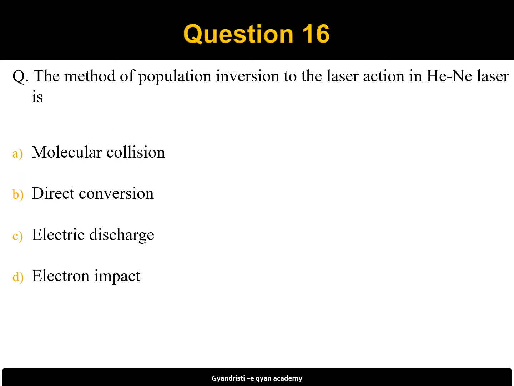In question number 16, it is asked that the method of population inversion to laser action in helium neon laser is. First option is molecular collision, second option is direct conversion, third option is electrical discharge, and fourth option is electron impact. The correct answer is electrical discharge. In helium neon laser, population inversion is achieved through electrical discharge. So option number C is correct.